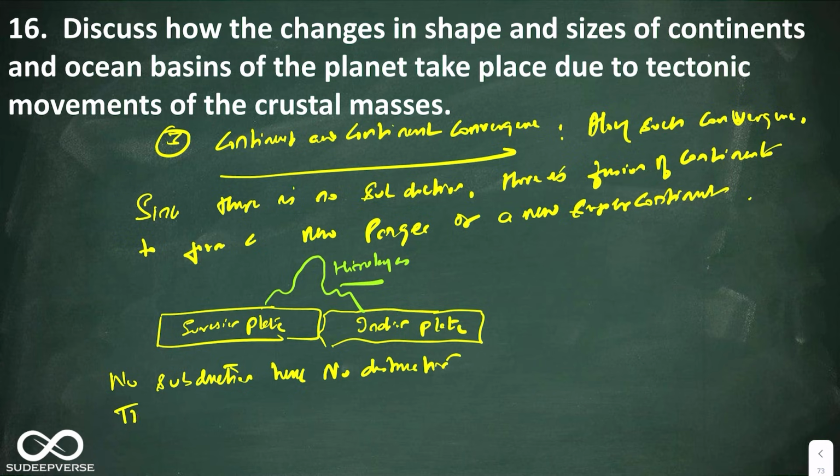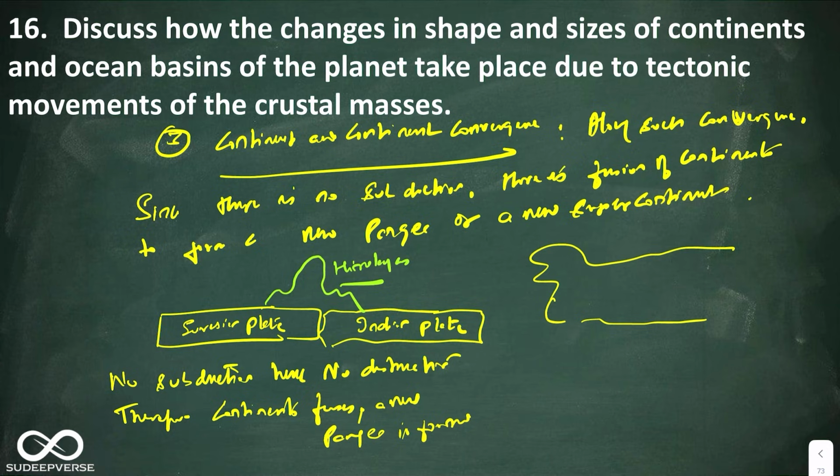Therefore, continents fuse. A new Pangea is formed. You can draw one more diagram. On this side you have Europe, on this side you have Asia, and this is the Urals. Look at this, this is the Urals. You can say they fuse to form Eurasia. And on this side is India. So India is also fusing with Eurasia.